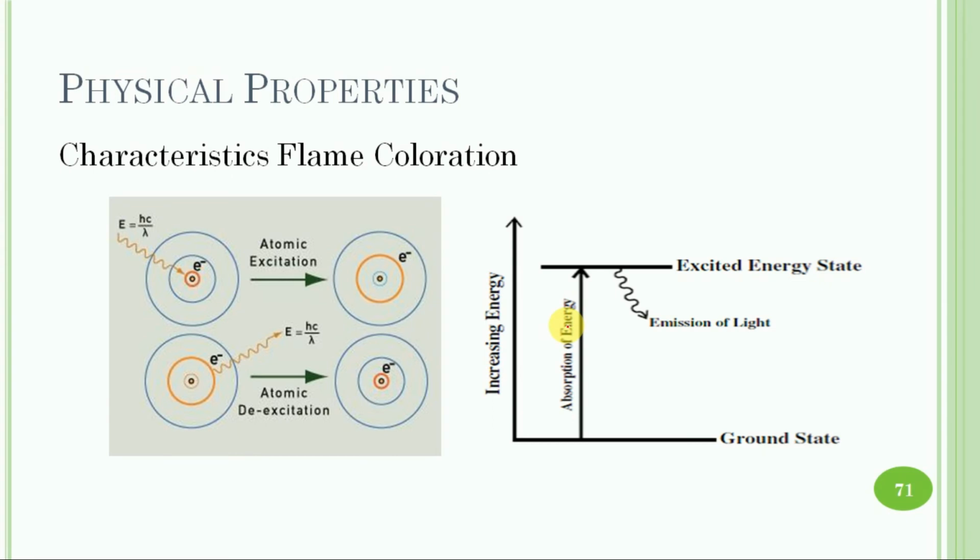Characteristics: flame coloration. All the alkali metals and their salts impart characteristic flame colorations. The alkali metals have very low ionization enthalpy. The energy from the flame of a Bunsen burner is sufficient to excite the electron from a lower energy level to higher energy levels. The excited state is quite unstable, and therefore when these excited electrons